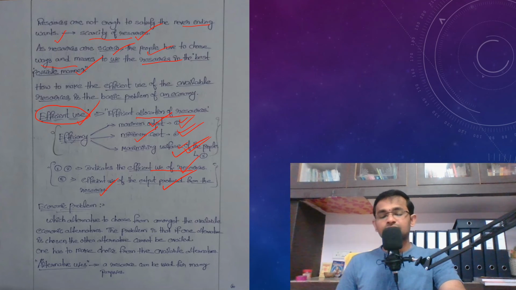So let me explain again the definition of economics. Economics is a subject which studies the ways and means to use the limited resources in order to fulfill the unlimited needs of the people.